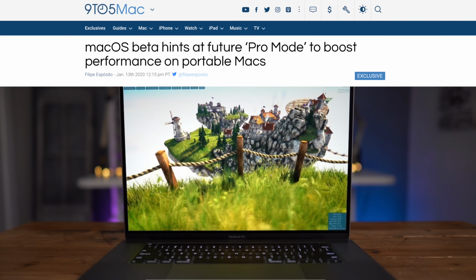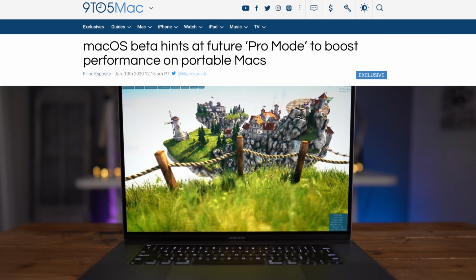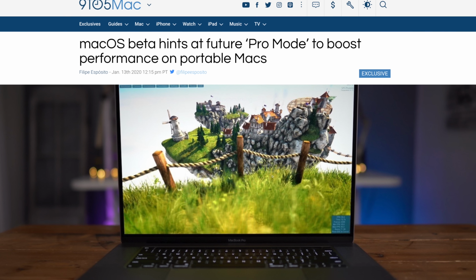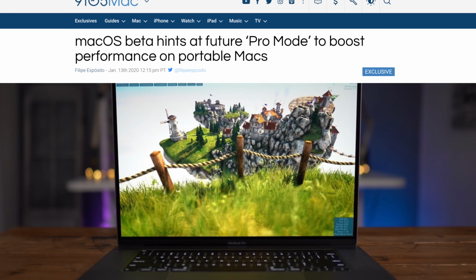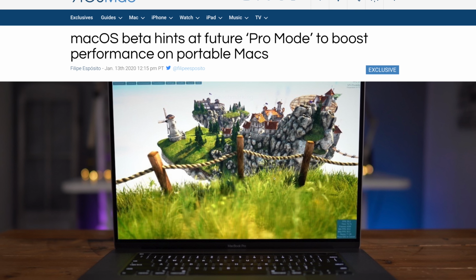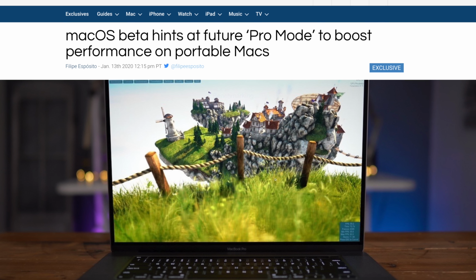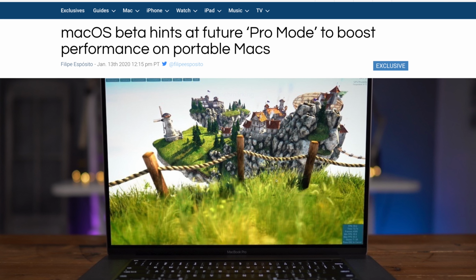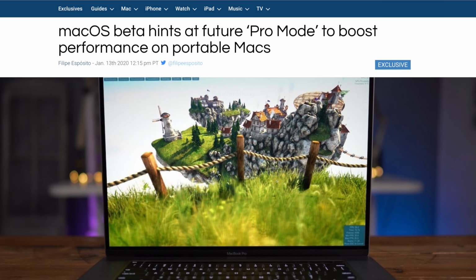Okay, now moving on to macOS 10.16, and this is another one where we really don't have too much information on what sort of features Apple will be including in the next version of macOS. The only real software update leak that I have found so far is that maybe a Pro mode might boost the performance on portable Mac laptops that could run the fans at a higher constant speed, or other features that prioritize performance over battery life.